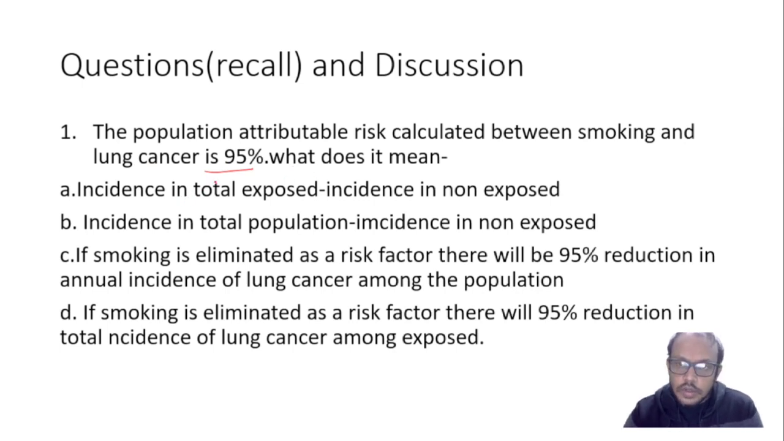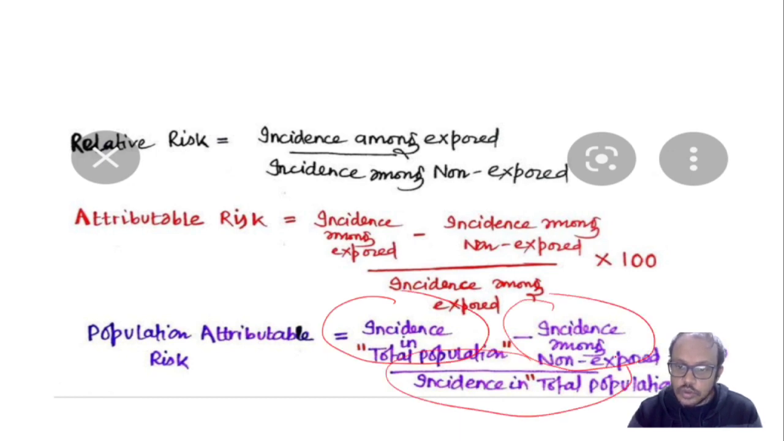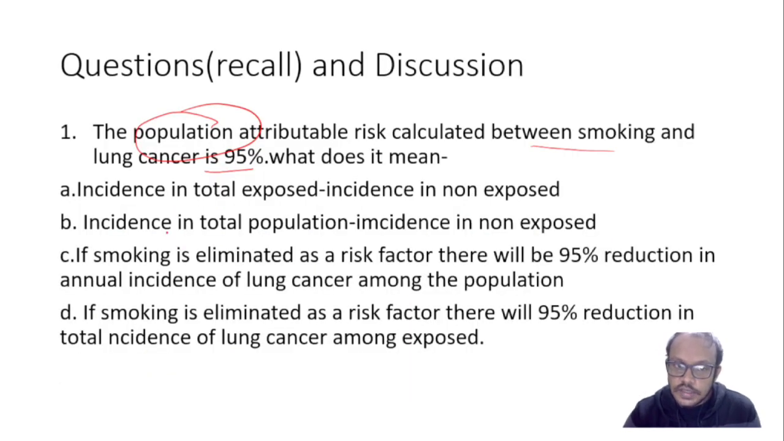The main catch is population attributable risk, and lung cancer is 95%. As you know the formula of the population attributable risk, there is incidence in total population minus incidence among non-exposed, upon incidence in total population. Here incidence in total population is taken, in attributable risk, incidence in exposed is taken. So, you can see here incidence total exposed minus incidence in non-exposed. It is not our option. Incidence total population minus incidence in non-exposed, it is not a population attributable risk because the denominator is not there.